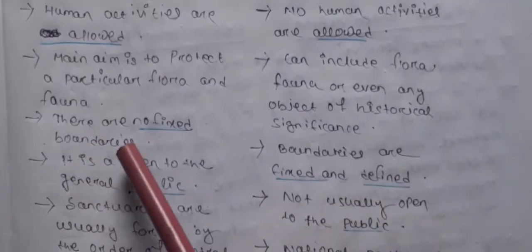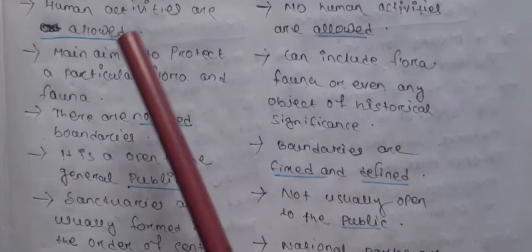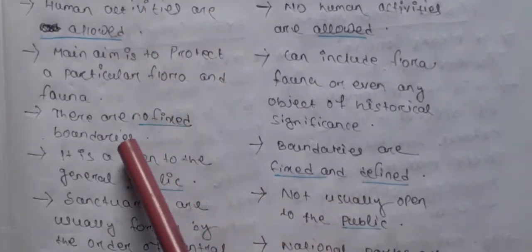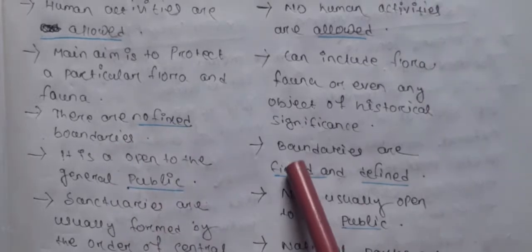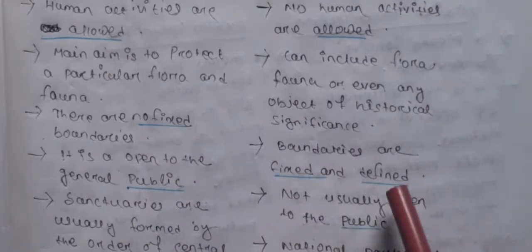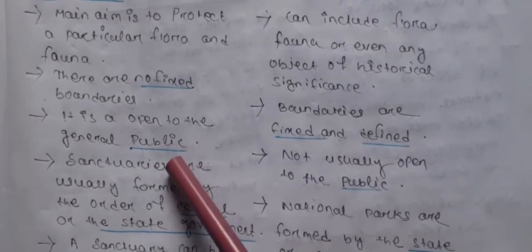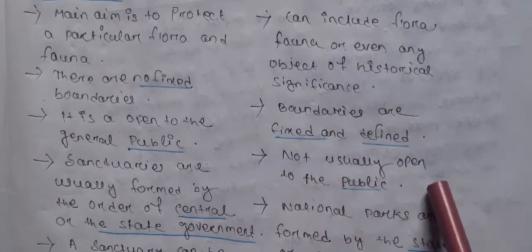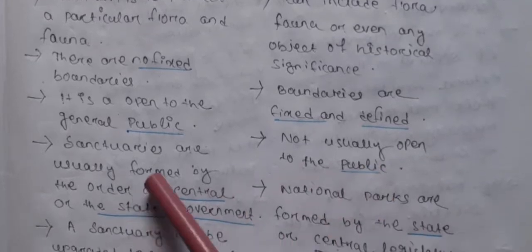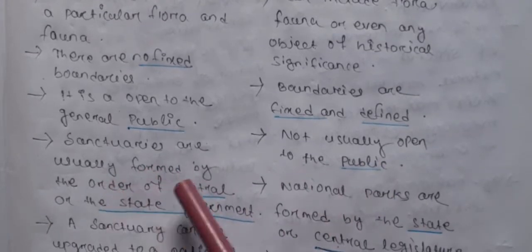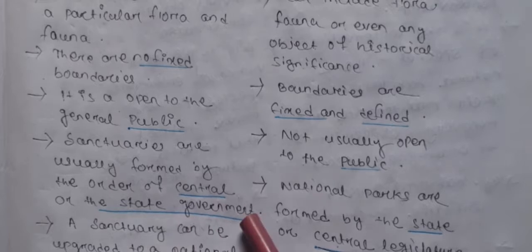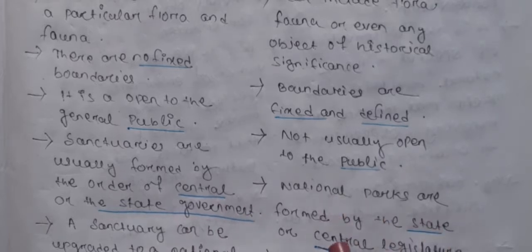Then there are no fixed boundaries in a sanctuary, but in a national park, there are fixed and defined boundaries. A sanctuary is open to the general public, but a national park is not usually open to the public. Sanctuaries are usually formed by the order of the central or state government, but national parks are formed by the state or central legislature.